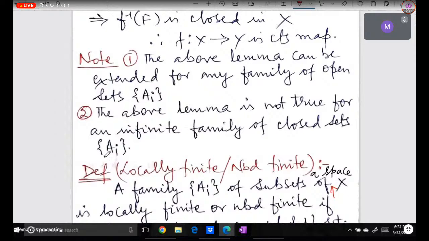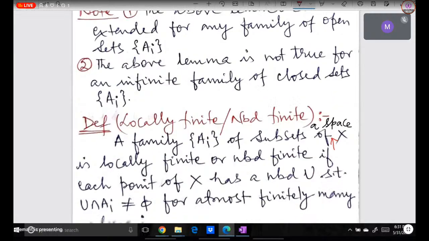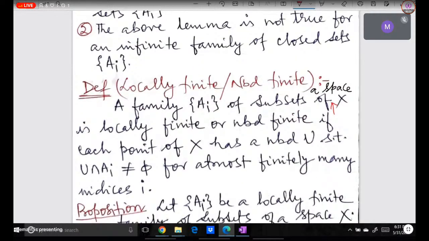So for that, we are going to impose a condition on this collection. Suppose we have been given an arbitrary collection of closed sets, and we impose a condition on that. So under that condition, this might be a continuous map. Okay. So here we are going to define locally finite or neighborhood finite. So what does this definition say?